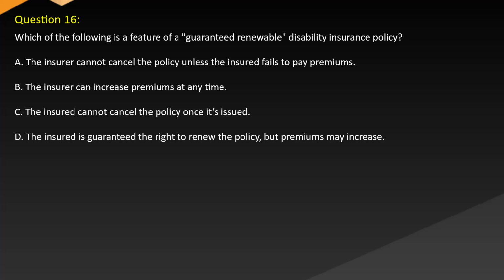Question 16. Which of the following is a feature of a guaranteed renewable disability insurance policy? A. The insurer cannot cancel the policy unless the insured fails to pay premiums. B. The insurer can increase premiums at any time. C. The insured cannot cancel the policy once it's issued. D. The insured is guaranteed the right to renew the policy, but premiums may increase.